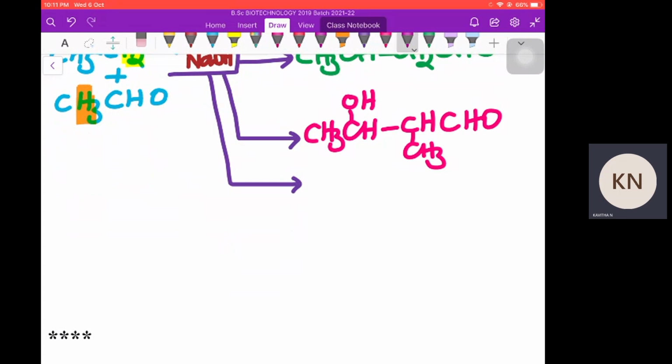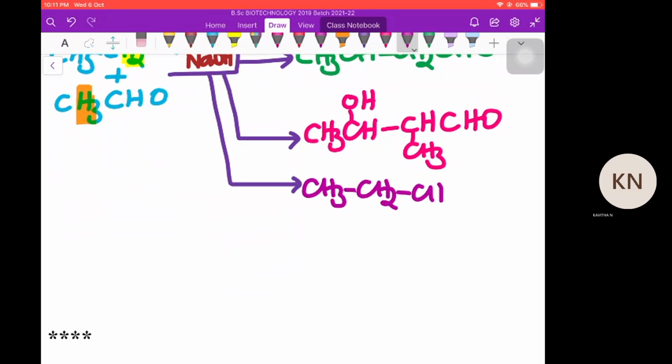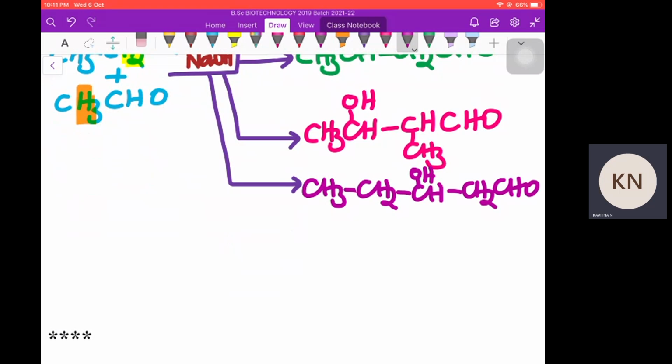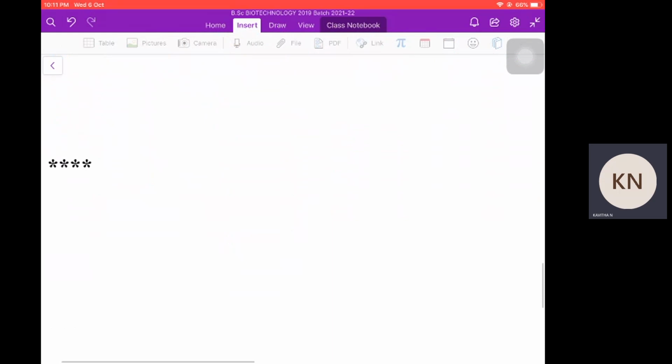In the next reaction, acetaldehyde forms the carbanion and propanal accepts it. So like this, four different products: we expect two self products and two crossed products.